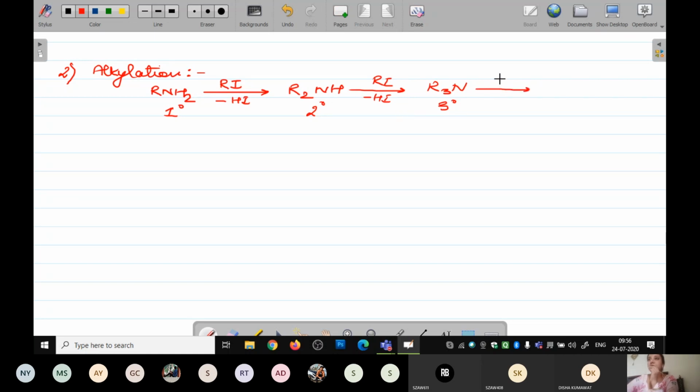Now again when it is made to react with RI, what is going to happen? You will get R4NI. Your nitrogen will carry the positive charge and iodine will carry the negative charge, and tertiary amines are going to convert into a quaternary salt.